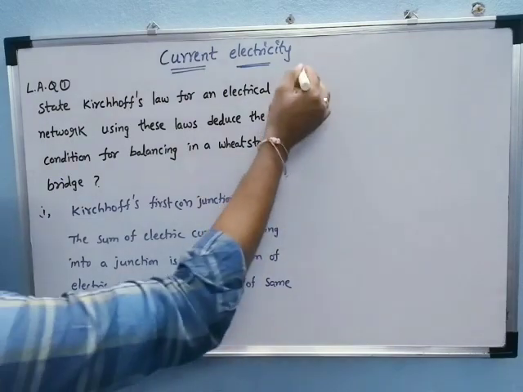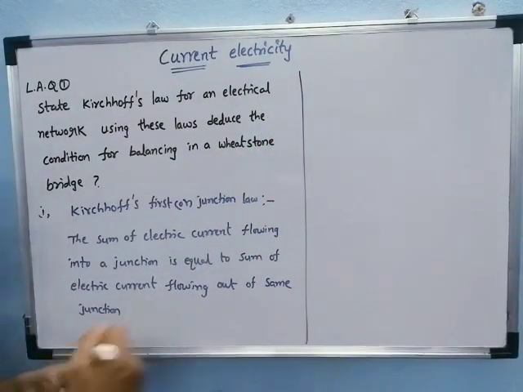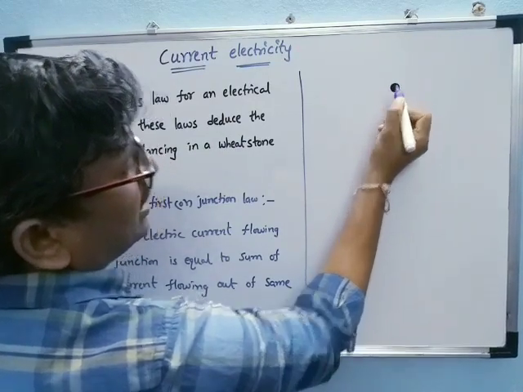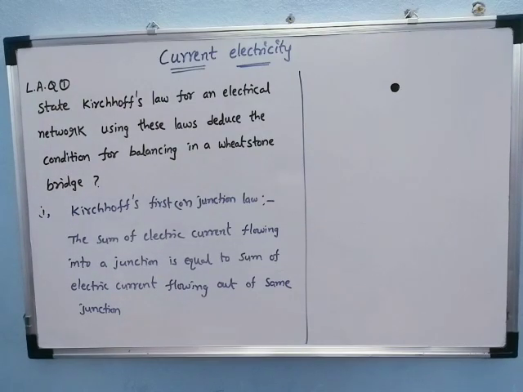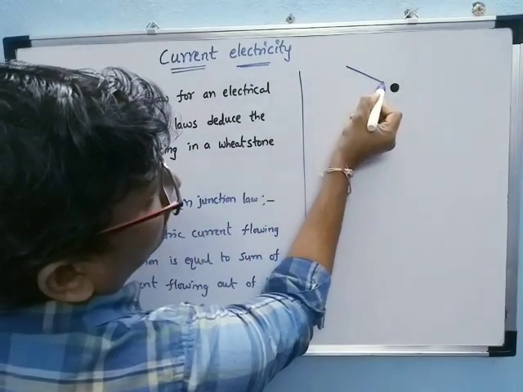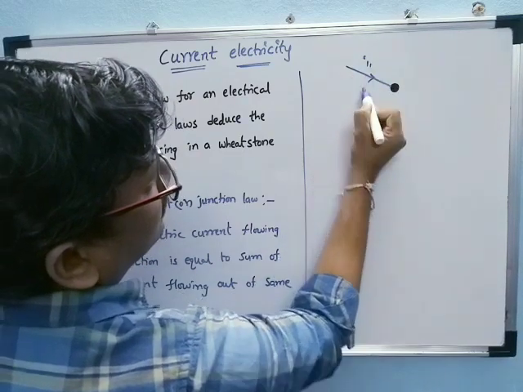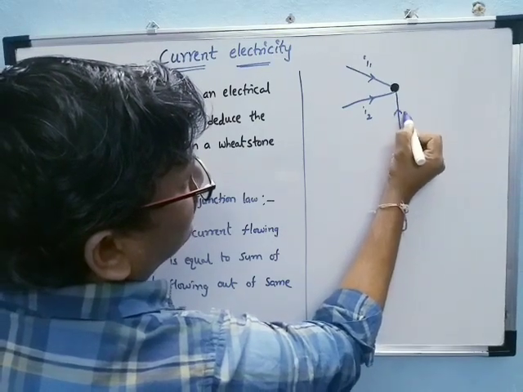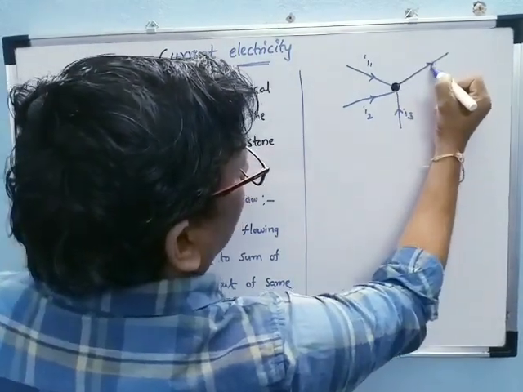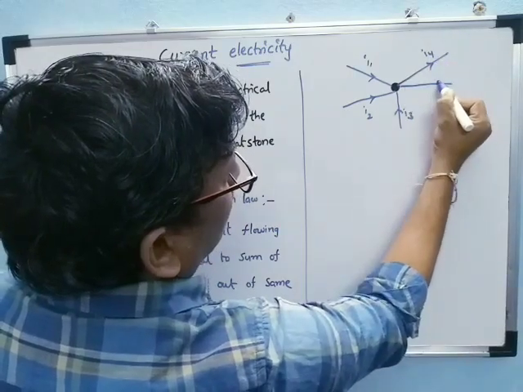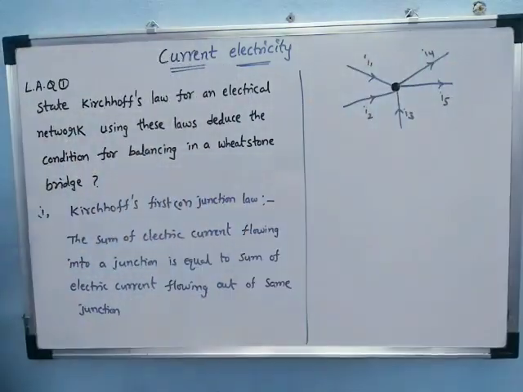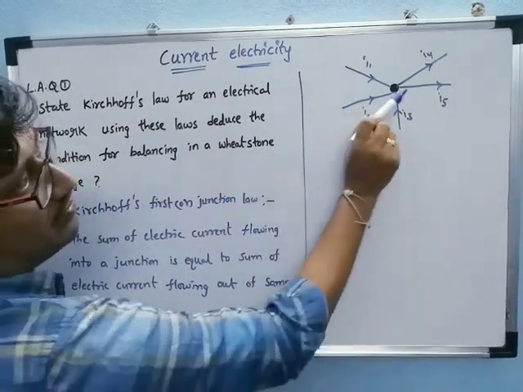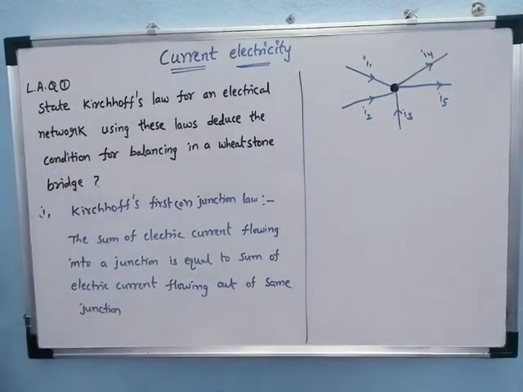See here, for example, let us consider this is a junction. Now, the currents are flowing in different ways. This one is entering, the current is I1, and this is I2, this is I3, this is I4, and this is I5. Here the currents are in different directions. If the arrow is towards the junction, it is entering; when the arrow is away from the junction, it is leaving.